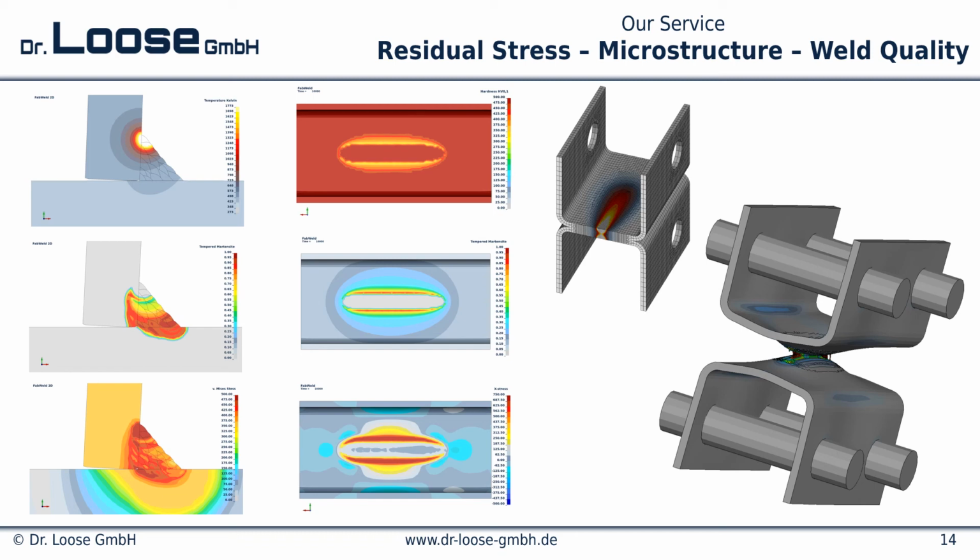In the middle we have a laser welded specimen made from boron steel, press hardened. On the top we have the calculated hardness, in the middle the tempered martensite proportion, and on the bottom side the longitudinal residual stresses.